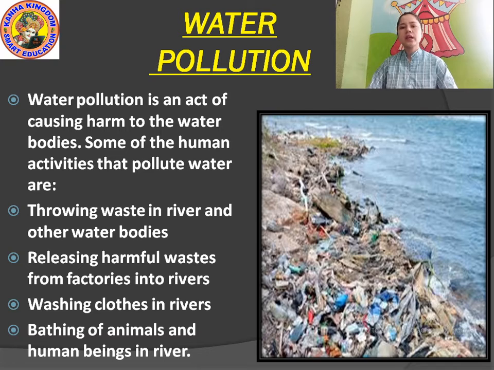Releasing harmful waste from factories into rivers. Factories produce smoke, which causes air pollution also, and factories produce harmful waste. They throw it into the water, and it causes water pollution. This waste, these harmful materials, are mixed with chemicals and thrown into the river. The chemical mixes with water and it's harmful for aquatic animals also.